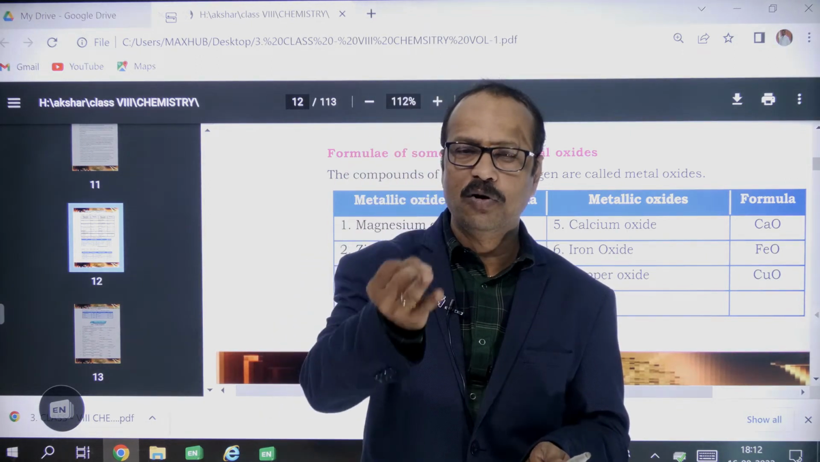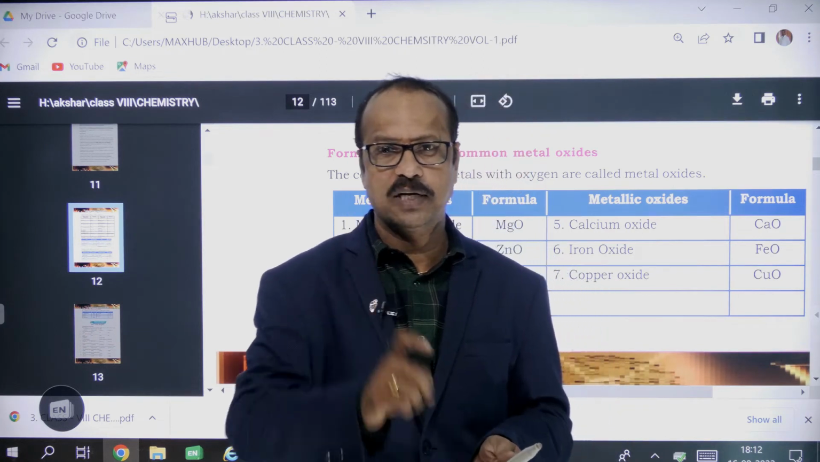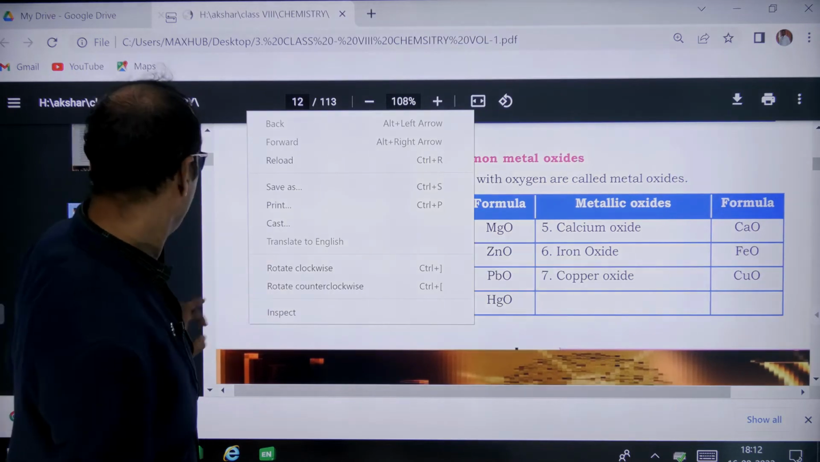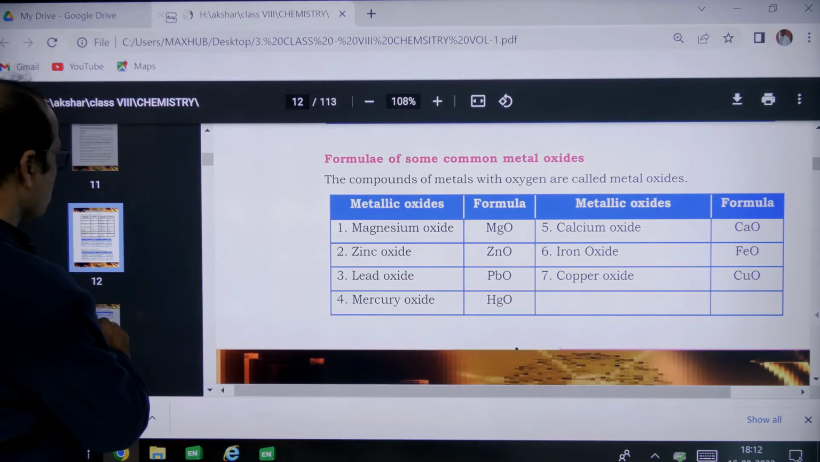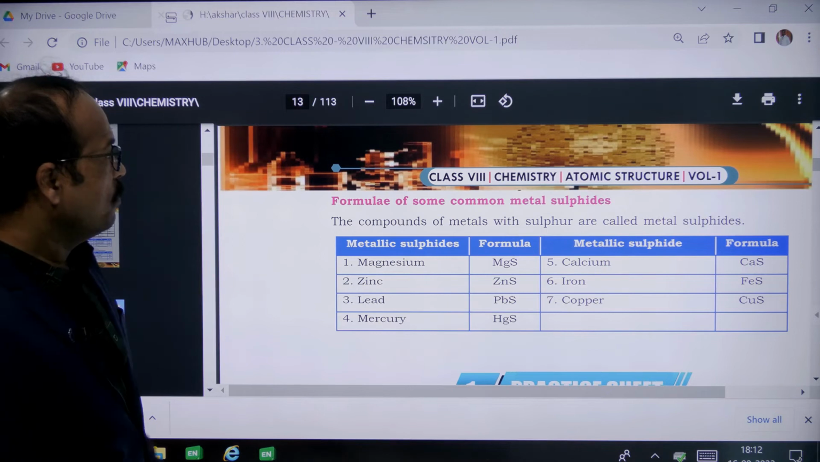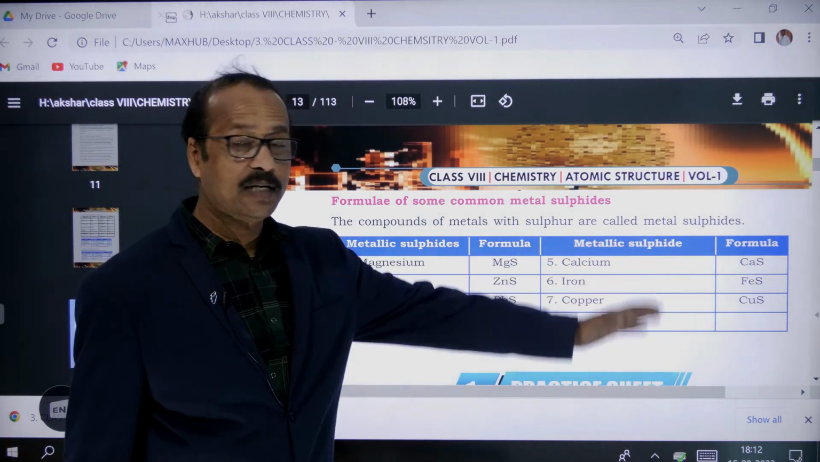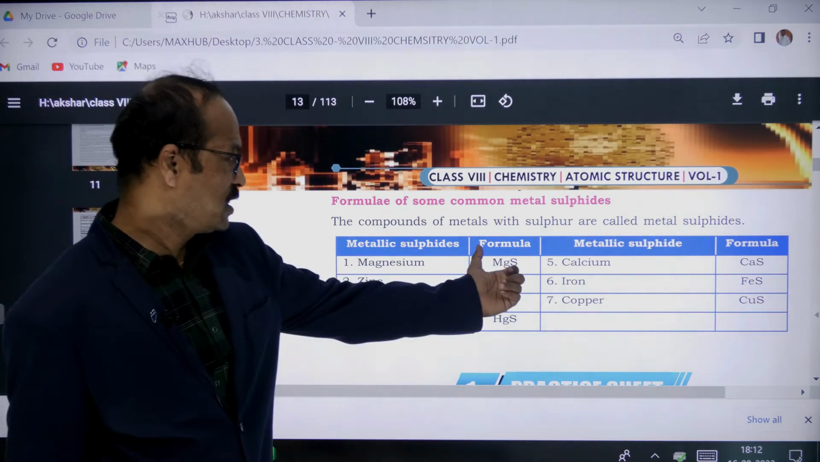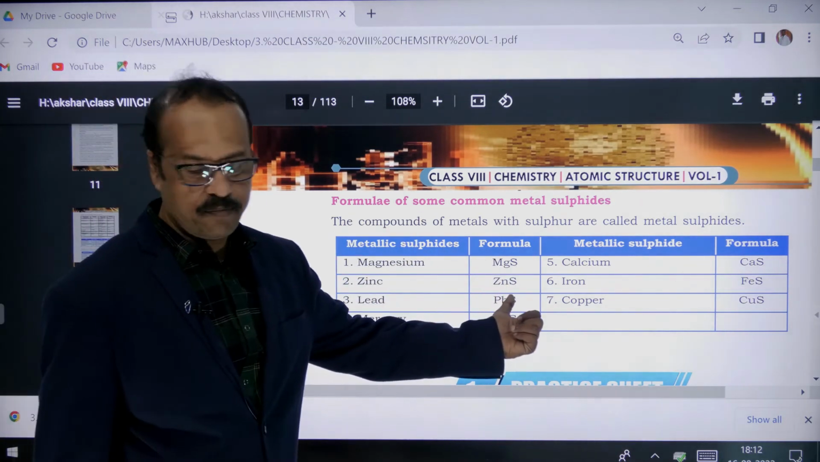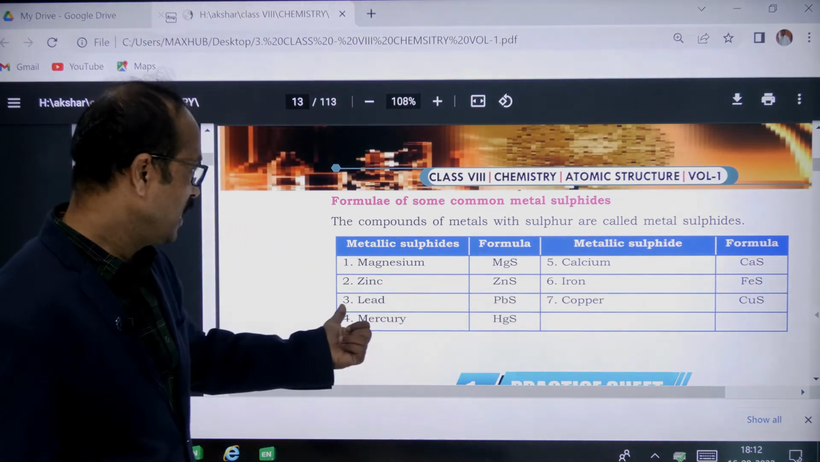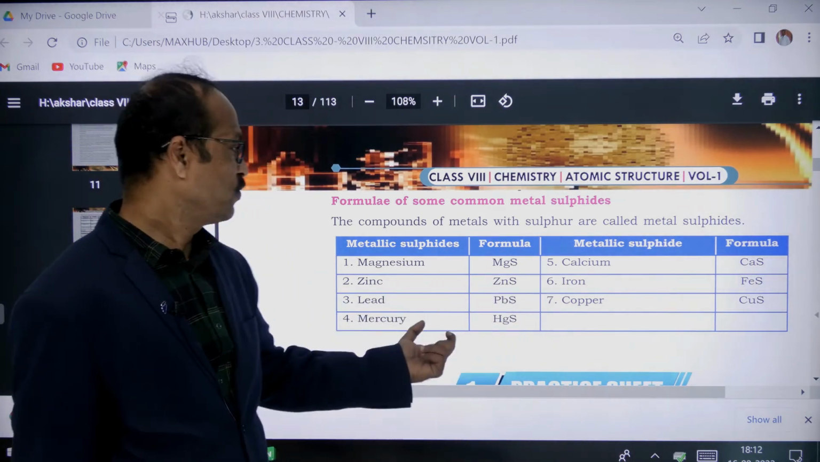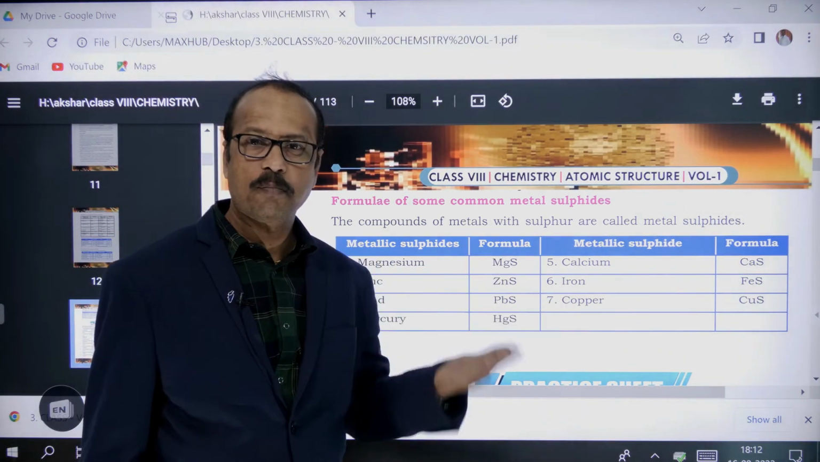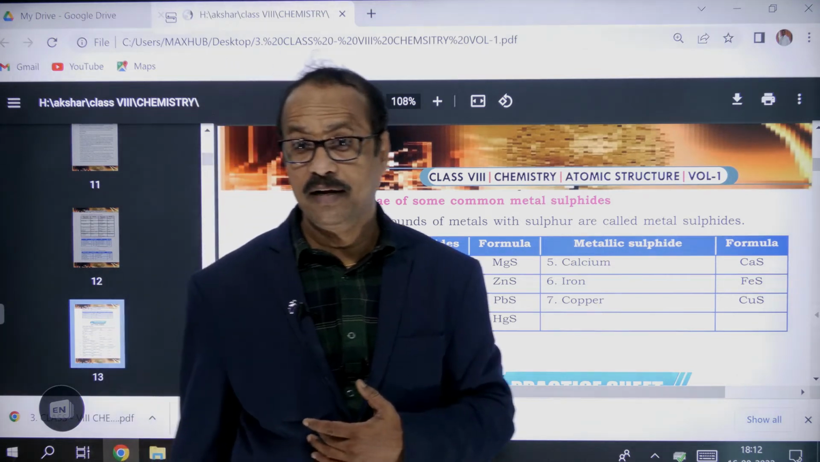So calcium oxide, zinc oxide, magnesium oxide, sodium oxide, potassium oxide: the oxides of metals are called metal oxides. Then the compounds of metals with sulfur are called metal sulfides. Magnesium reacting with sulfur forms magnesium sulfide. Zinc reacting with sulfur forms zinc sulfide. Lead combining with sulfur forms lead sulfide. Whichever metals combine with sulfur, the product formed is called a sulfide.